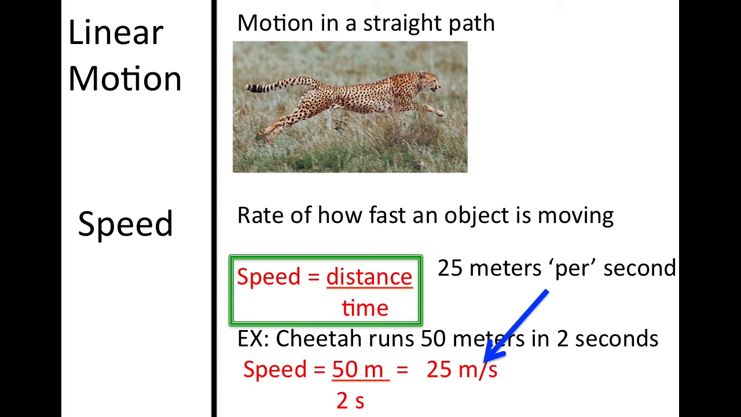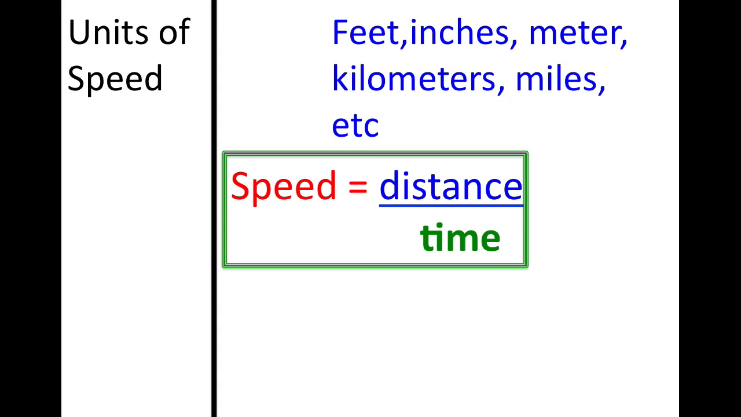And m/s is meters per second. Okay, so that slash is not a division sign per se. It's just to let you know that it is how many meters per second that the animal is traveling.